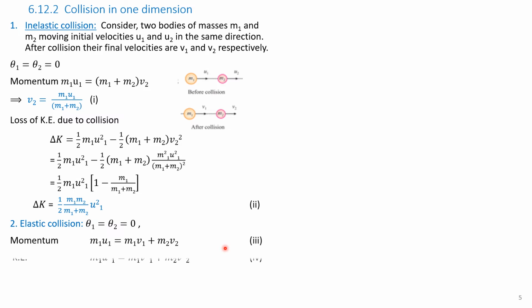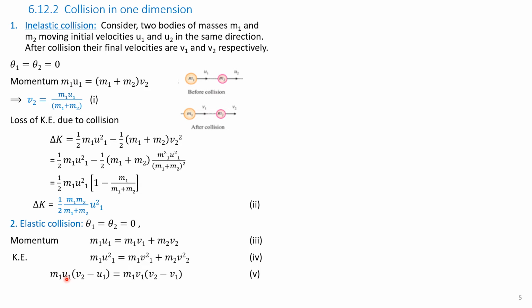Let it be equation 3. The total kinetic energy after elastic collision is given by half M1 U1 square equals half M1 V1 square plus half M2 V2 square. Here there is no loss of kinetic energy. Let it be equation 4.